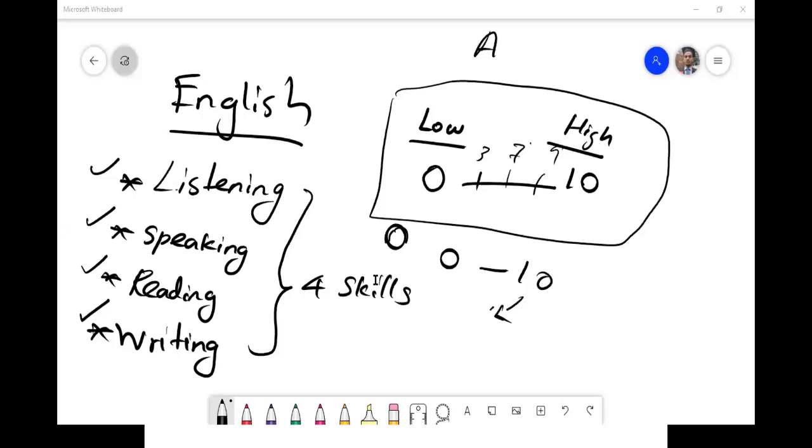Right, okay. So on average, I'm getting above 5. So above 5 is a good indicator, right?